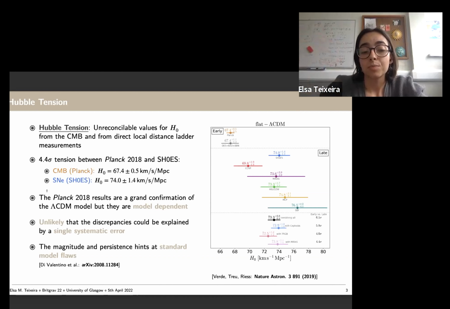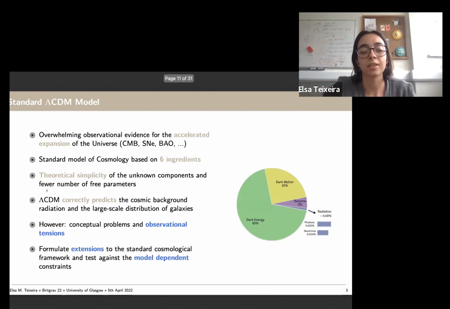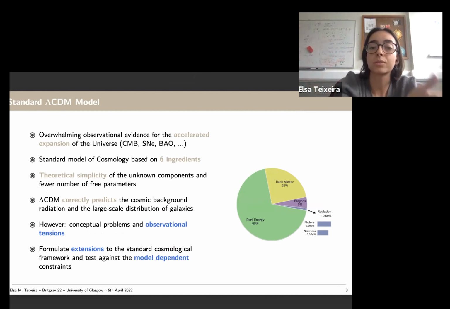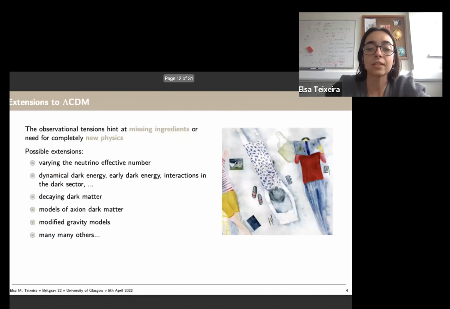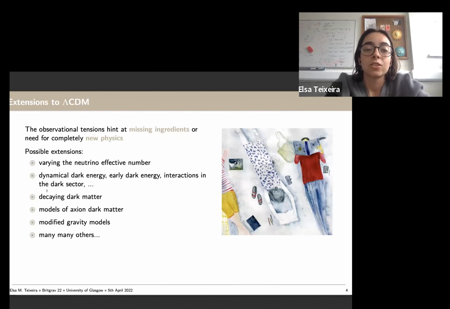So the hint is that there's probably something we are missing in the standard model if we keep seeing this trend of late and early measurements. Because of this, we now formulate extensions to the standard model, and then we try to test these extensions, especially against the model-dependent constraints, because those are the ones that will depend on the model and hopefully give us a different prediction.